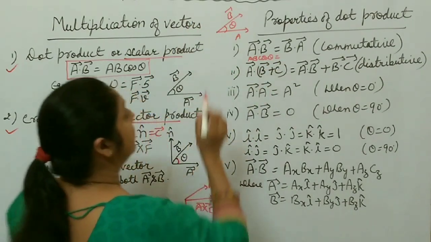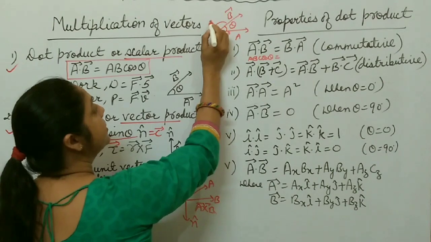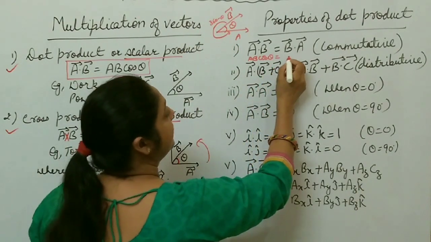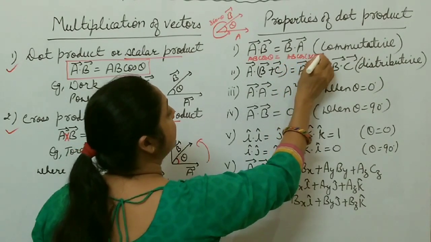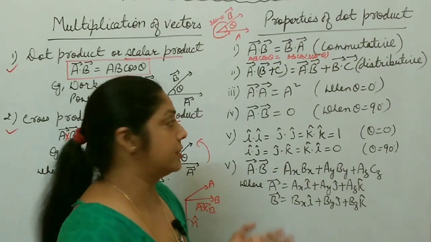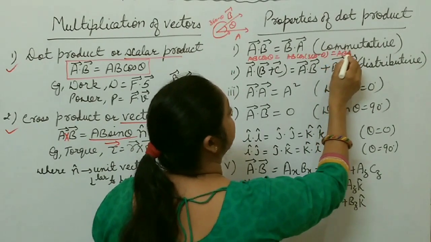Now B dot A. B dot A means B to A, and the angle from B to A is what? 360 minus theta. So this becomes AB cos 360 minus theta. And cos 360 minus theta is again plus cos theta. So this again becomes AB cos theta.